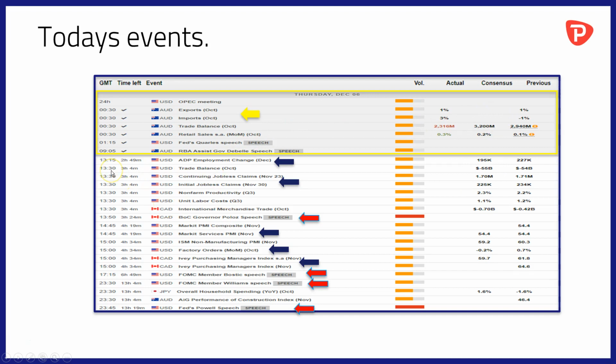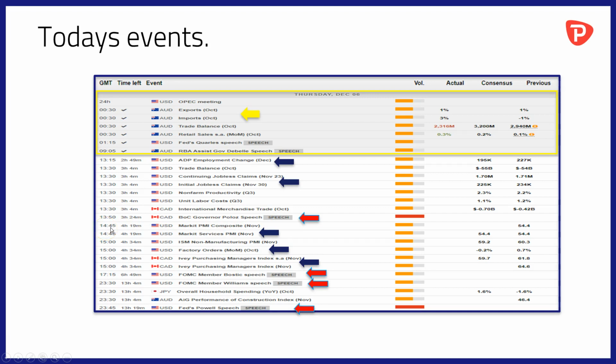To come at 13:15 this afternoon, we'll have ADP employment change for the month of December. Of course, that and the continuing jobless numbers that are released 15 minutes later in the States take on added significance this week, as we have non-farm payrolls data for November tomorrow. At 13:30, we'll also have international merchandise trade data out of Canada for October, and the kick-off of a speech from Bank of Canada Governor Poloz, I should say, 20 minutes later at 13:50.